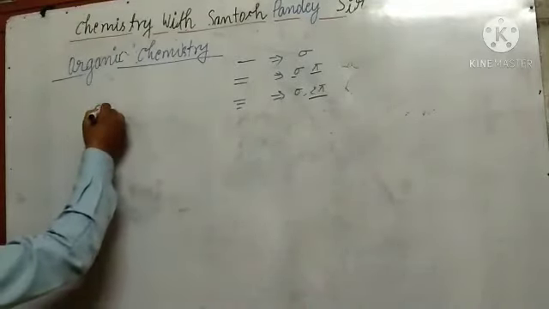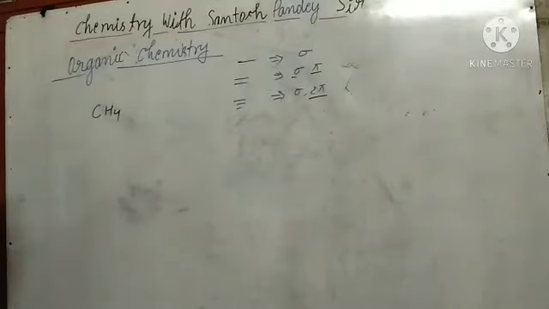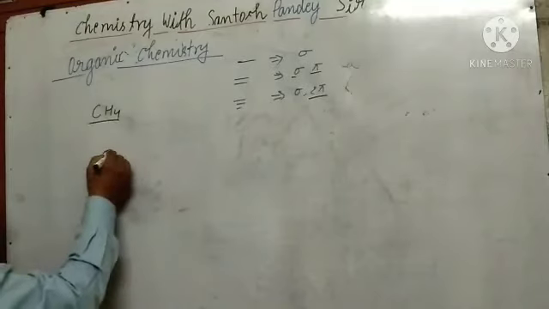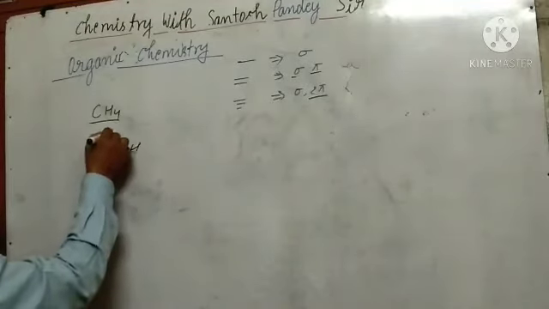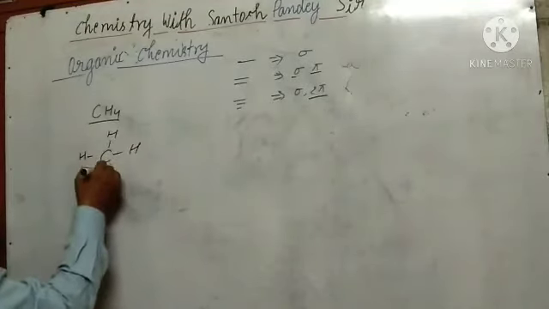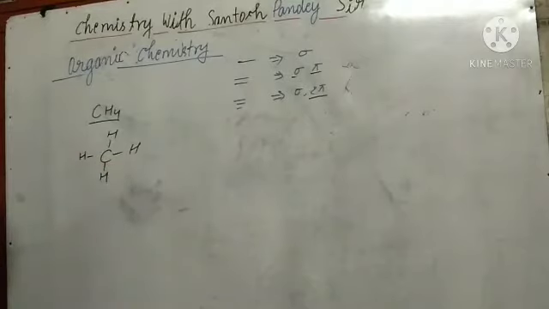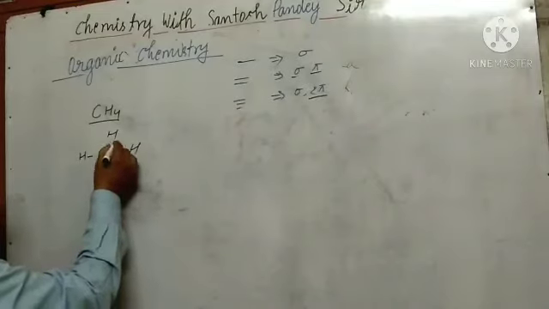If I write CH4, then to count sigma bonds, we should write a structure like this.